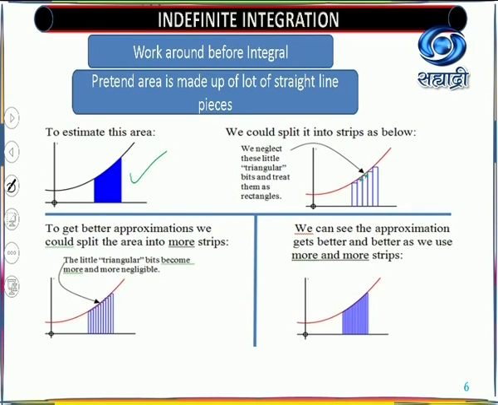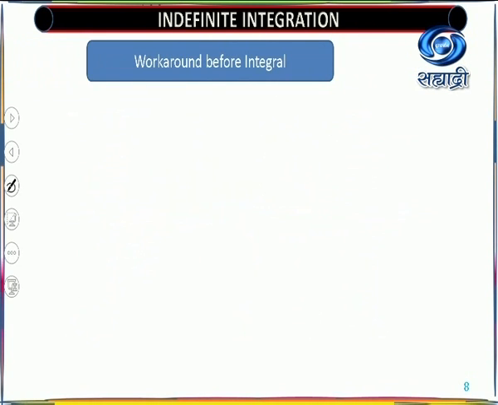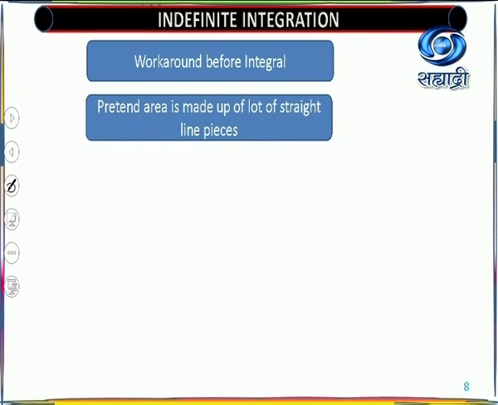So that means you need to find the strips. Why do you require strips? Because you know the area of a rectangle, and we are using that here. These strips are increased here, and these are still smaller. There are triangle areas not included in the strips. So increase the strips. And how many does it increase? It increases till infinity. From that you will get the area. So the workaround before the integral is to pretend the area is made up of lots of strips, and we get this area.